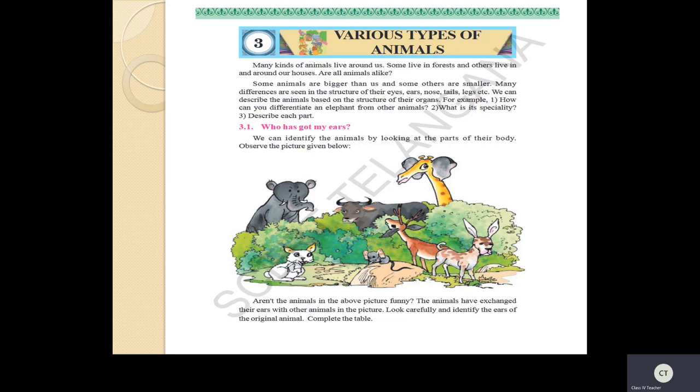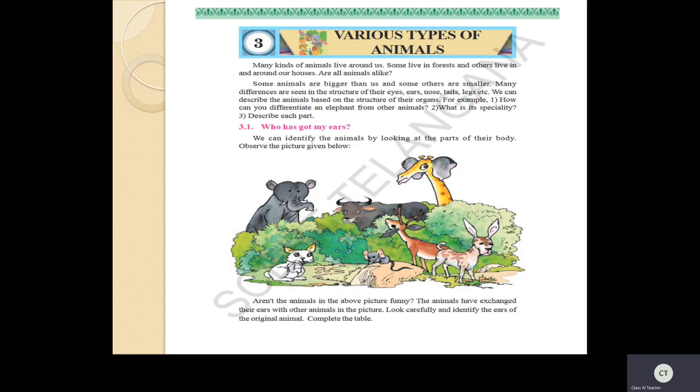Yes, children. So the animals which live in forest, what we will call children? Yes, wild animals. They live in forest. So wild animals live in forest. Okay. So domestic animals generally we will grow in our house. Okay children. Cow, buffalo, for different purposes we are growing them in our house. And also pet animals. So for the safety purpose we are growing some pet animals in our house. Okay children. So let us move on to the topic.